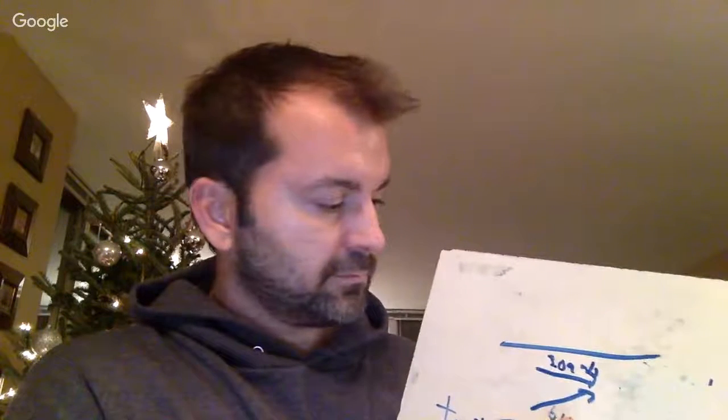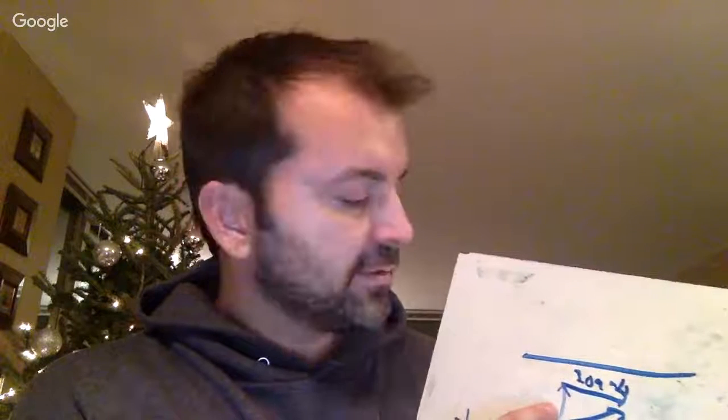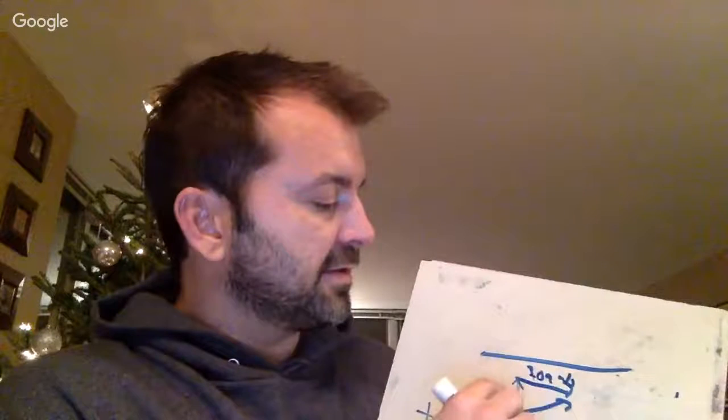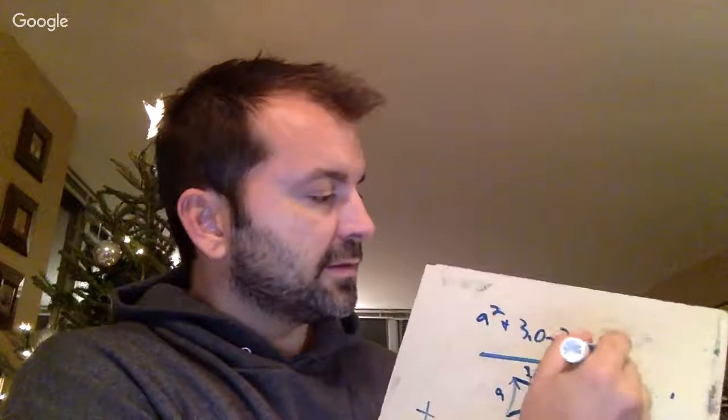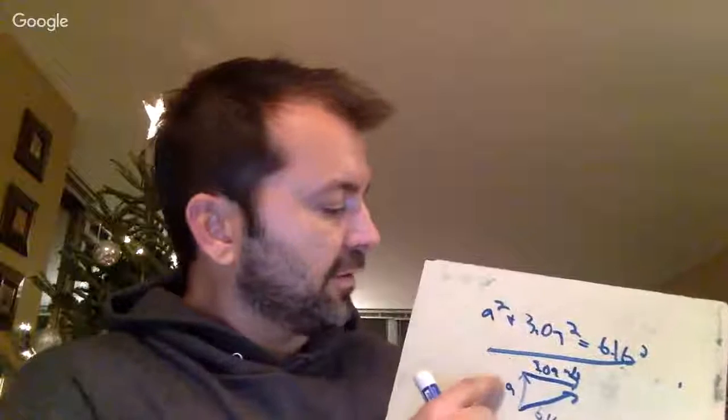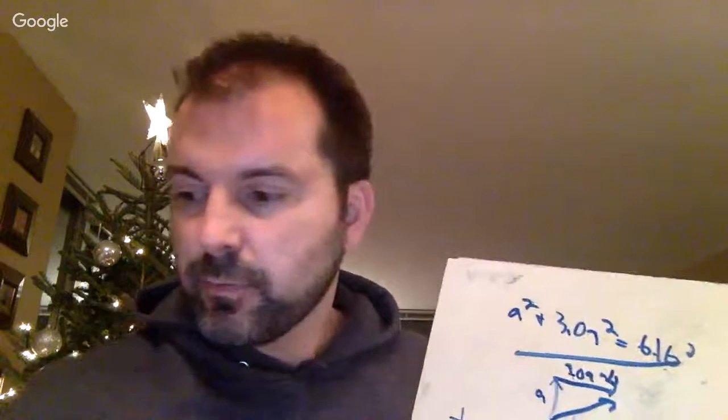So what's different about this problem is we actually have the hypotenuse, and we want to know this velocity. We want to know how fast he is moving, or what is his velocity relative to the bank. And so we're actually finding this side of the triangle. So if we think about it here, we've got two sides. We can do the Pythagorean theorem and say, this is A. So A squared plus 3.09 squared equals 6.16 squared. And we're solving for A. We want to see how fast he is moving relative to the bank.